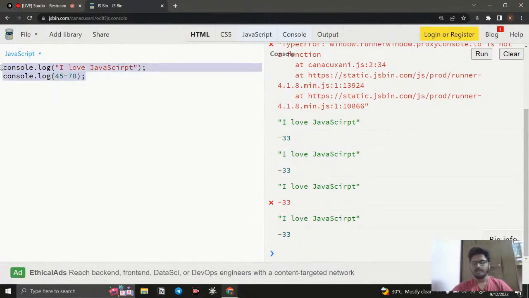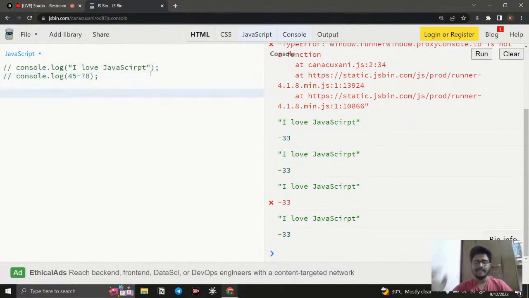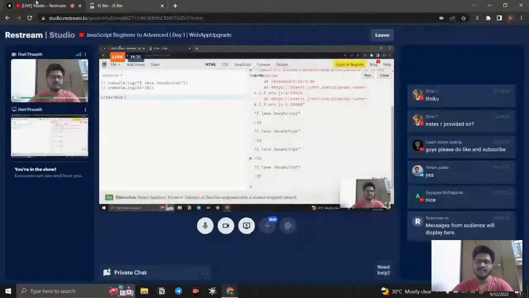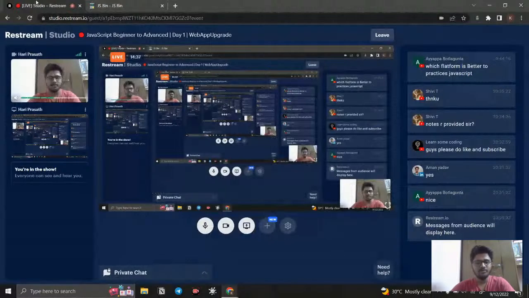Like I said, we're going to cover most of the basic topics, and at the end we're going to cover the advanced topics. So we go with variables. Whatever programming language you learn, the same topics will come, like variables, functions, loops. JavaScript also has variables. I'm just going to explain. If this is going to be your first programming language, that's fine. We're going to do it from scratch, so you will understand pretty much.